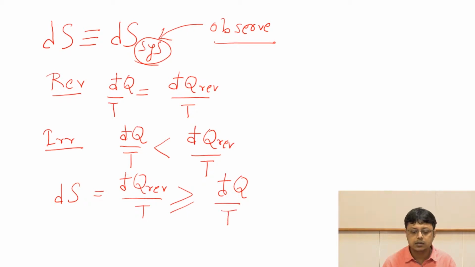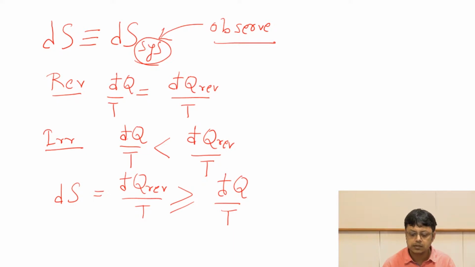Now when I say đq, it is the differential heat change associated with the process. If it is reversible, then đq by T is nothing but đq reversible by T. So that is equivalent to entropy.